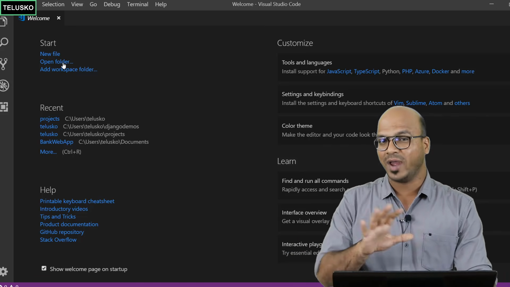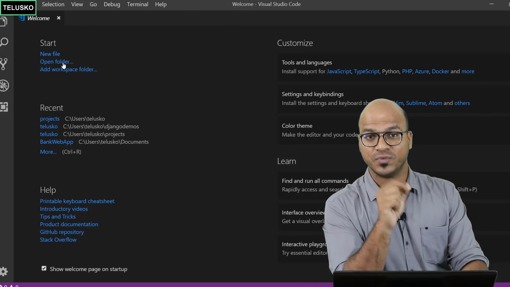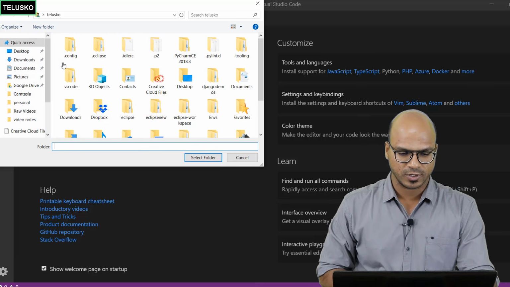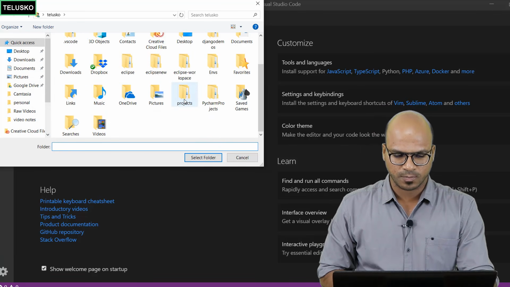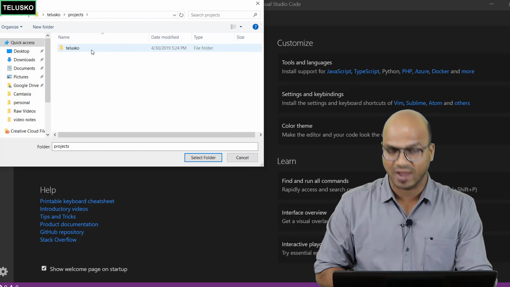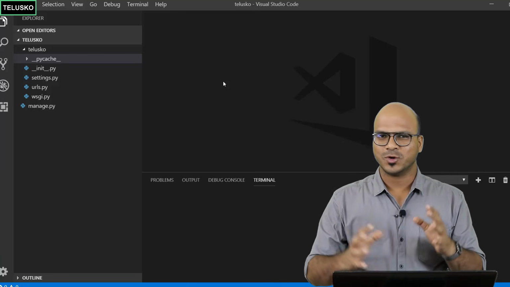Now once you have Visual Studio, we have to open the project. If you remember, in the last video we created the project Telusko. So let's open that folder. Just go to the folder projects. Remember, we created this folder projects, and inside it we have the Telusko project which we created using the command line, of course. Select that Telusko and click on open.